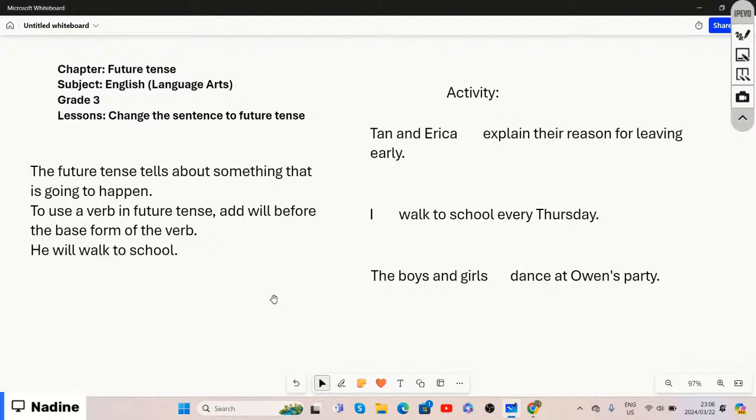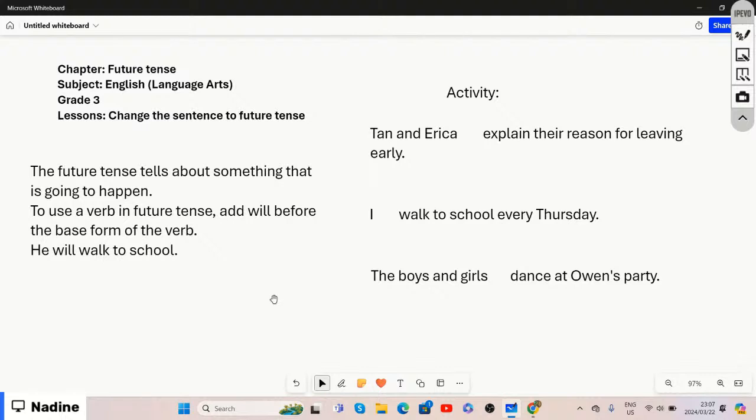Present tense is anything that is happening now, the action that is taking place now. And then we have the past tense, which tells us about something that has already happened, so that has happened in the past.